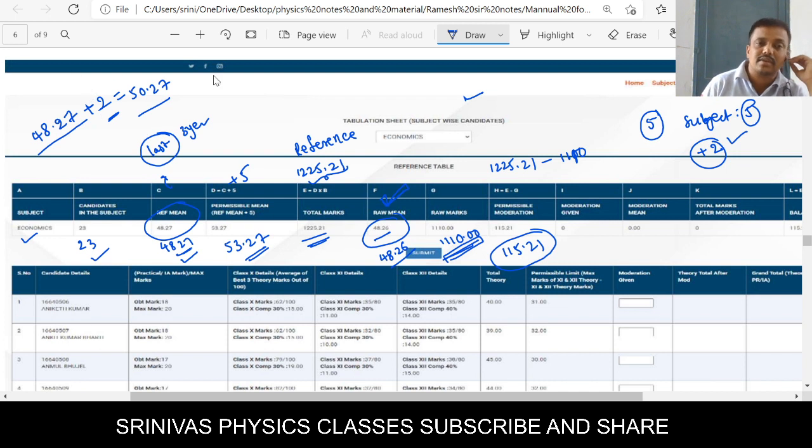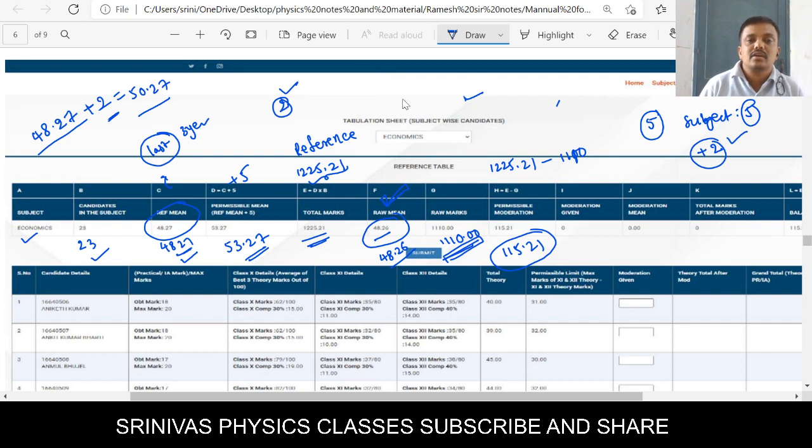In every subject, if you increase by 2, automatically the overall subject average also increases by 2. But in one subject you can increase by 1, in another by 3, in another by 0, and overall you can increase the subject average by only 2, right? For that, the maximum permissible is 5 per subject. That means for one subject we give 5, for another subject we give 0, and then we can get the average as 2.